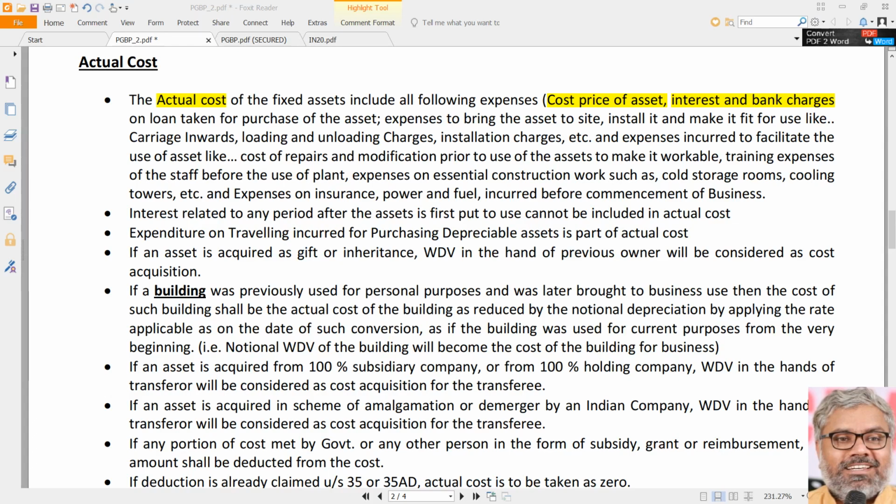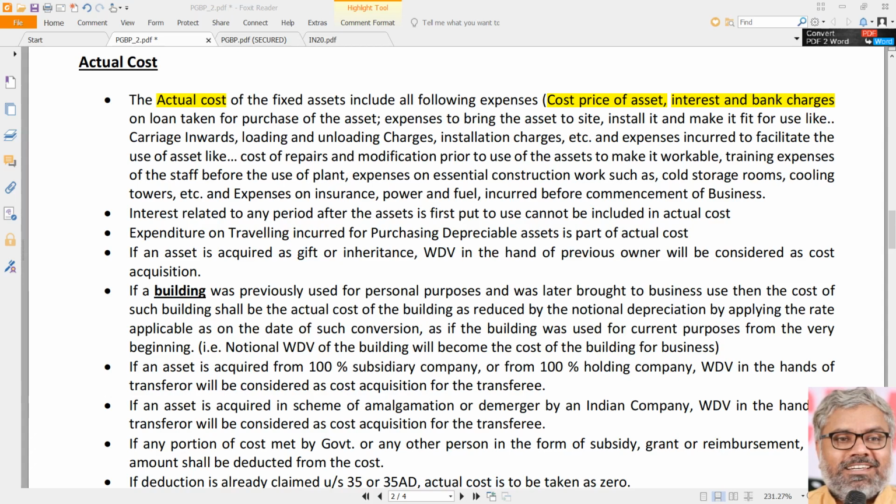Capitalized means what? It shall be added to the cost of the asset. So that is one more important point to be noted, that is interest. We can call it as pre-acquisition interest or pre-installation interest that should be added to the cost of asset.